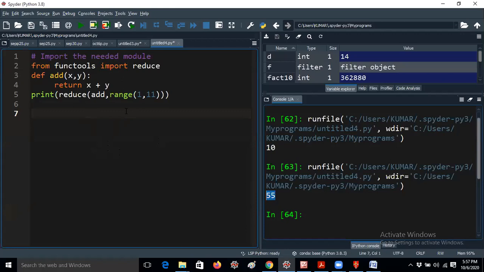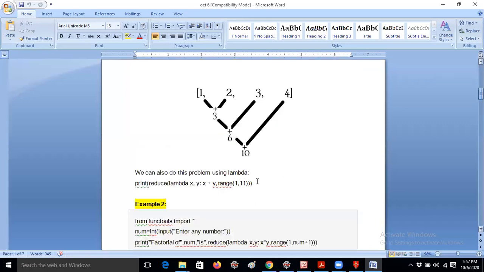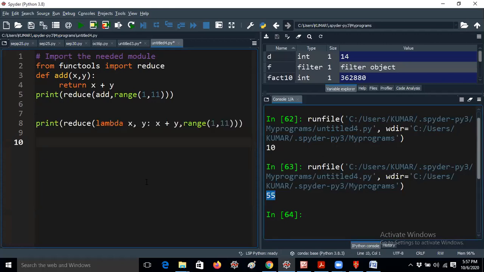For example, if you want to perform the sum of n numbers using a for loop or while loop, you need to add at least 5 to 6 lines. But it can be done in 3 or 4 lines, or even a single line using a lambda function. I'm telling a lot of examples. But actually the Python scientist, you know already, is not preferring the reduce method. Sometimes it may be used, but instead of reduce, a for loop is better. He is telling like that.